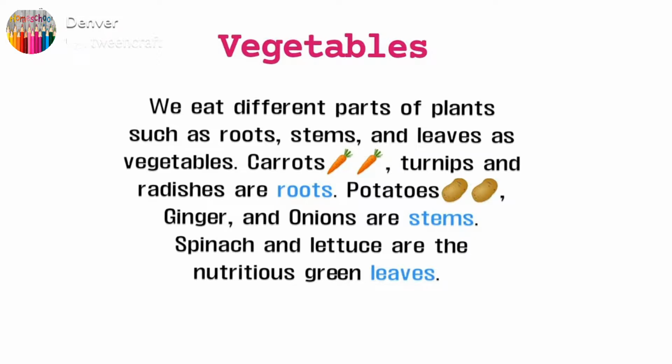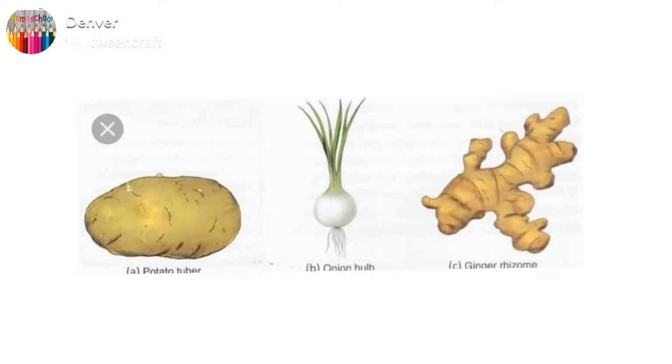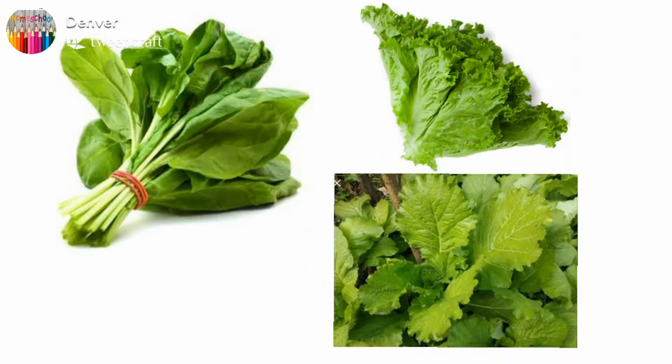Along with the fruits, we need to eat vegetables. Now we all know the different parts of a plant that we can eat, that are roots, stems, leaves. Yes or no? Like carrots, turnips, radishes. These are roots. Potatoes, onion, ginger. These are stems. And the green leafy vegetables such as spinach, lettuce and mustard leaves. Lettuce, when you eat burger or sandwich, there are some green color leaves given.